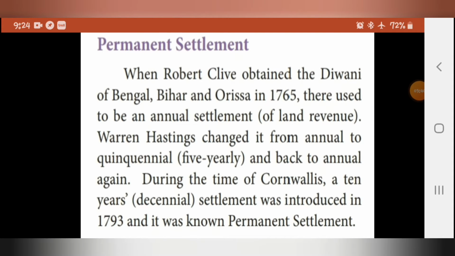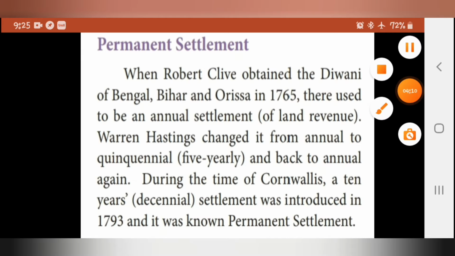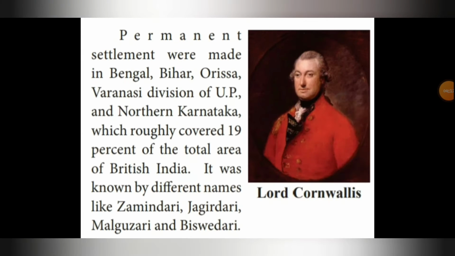When Robert Clive obtained the Diwani of Bengal, Bihar and Orissa in 1765, there used to be an annual settlement of land revenue. Warren Hastings changed it from annual to quinquennial and back to annual again.